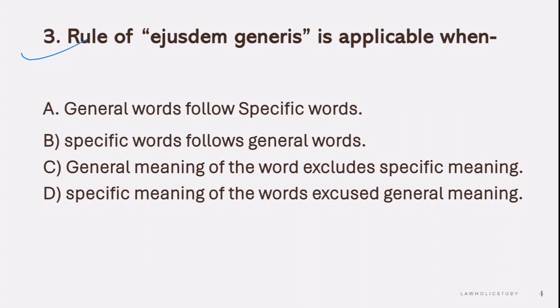Third question: rule of ejusdem generis is applicable when. So these are the options: A. General words follow specific words. B. Specific words follow general words. C. General meaning of the word excludes a specific meaning. D. A specific meaning of the words excludes general meaning. So what is the correct meaning of this maxim? The correct answer is A. General words follow specific words. Ejusdem generis means general words follow specific words.